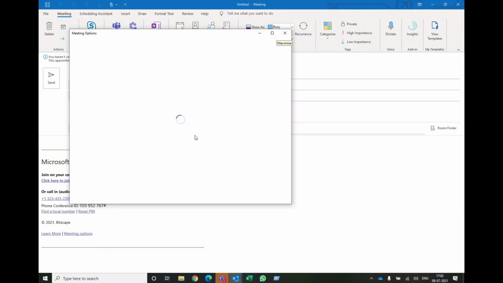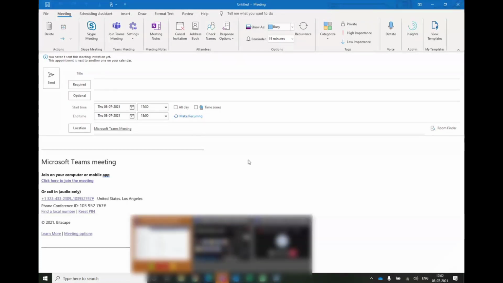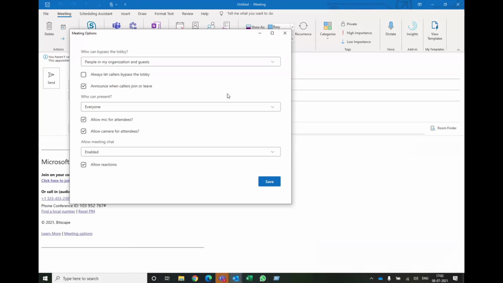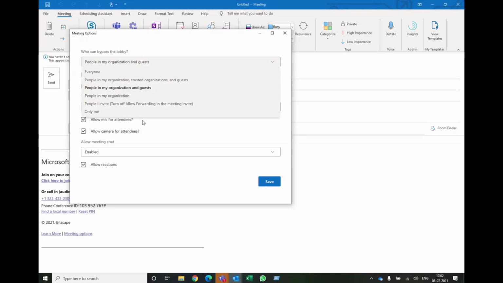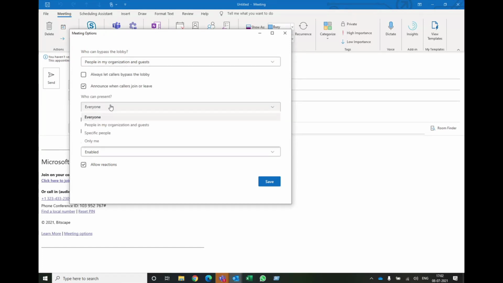It's loading. It means we cannot activate this feature while continuing in this meeting. We need to decide beforehand. For example, there are so many guests coming and a pop-up is coming, right? We are going to admit them, so we can also set those things: who is going to admit those participants, and who can present, everyone, or the specific organization, or a guest.